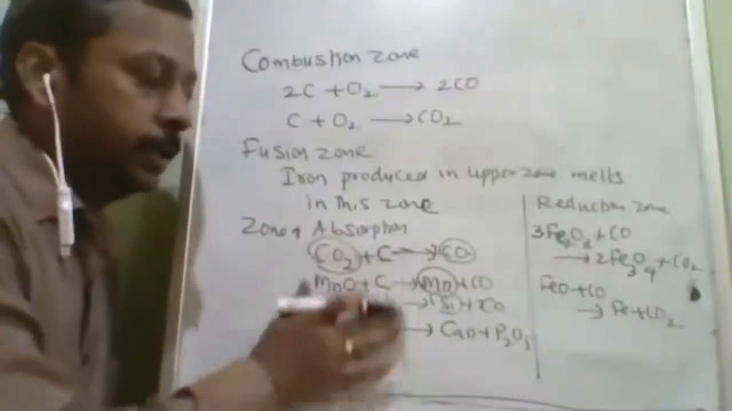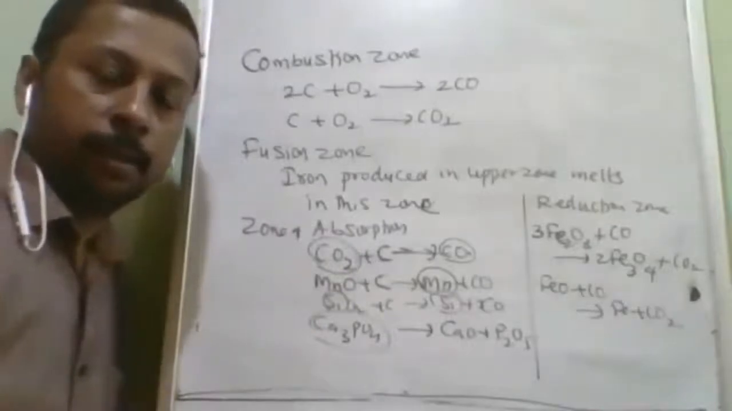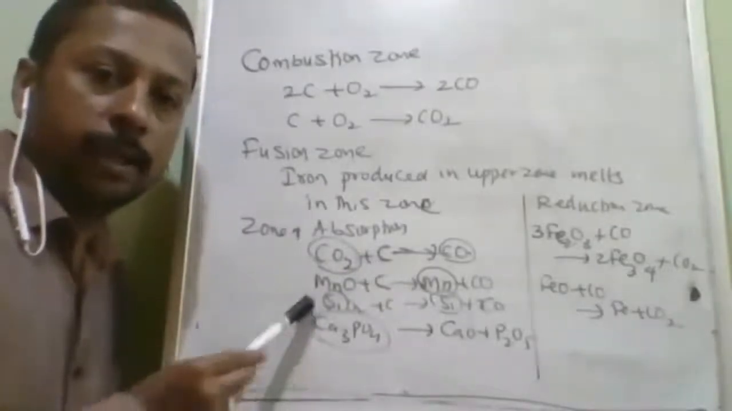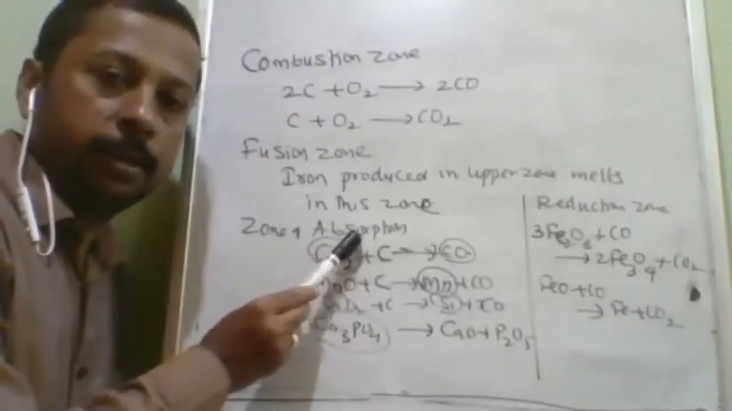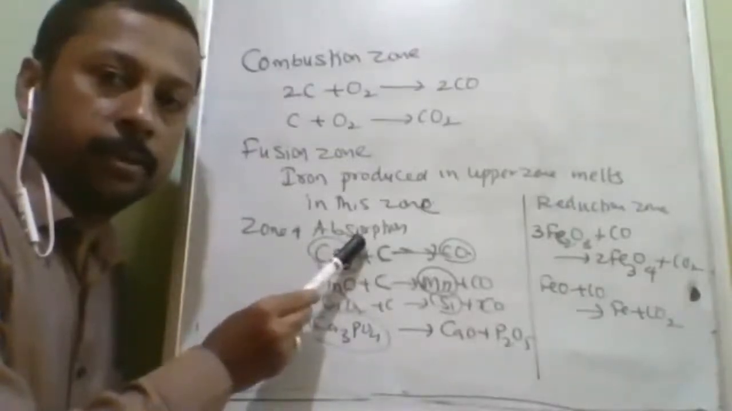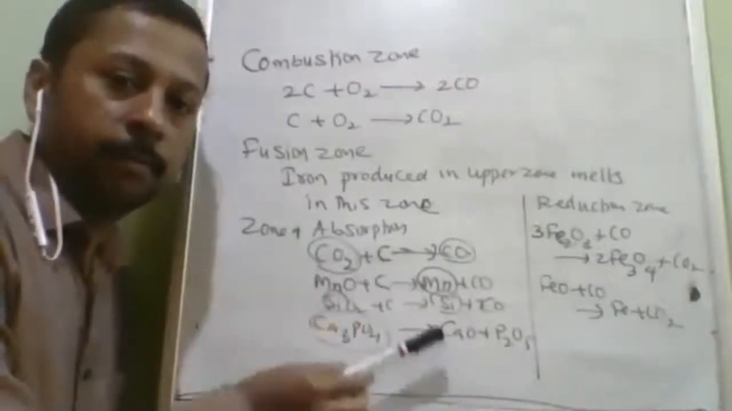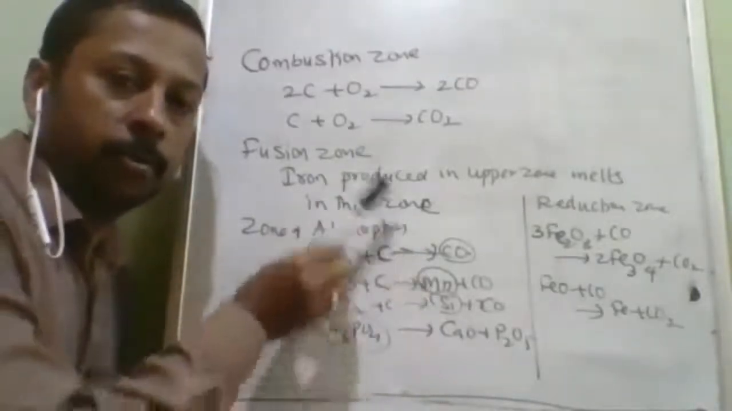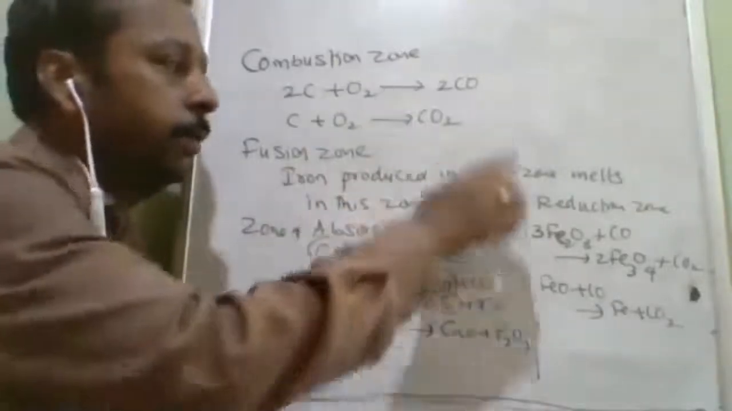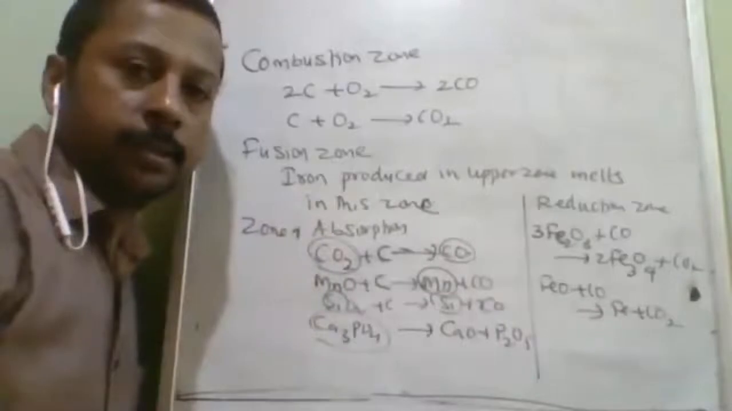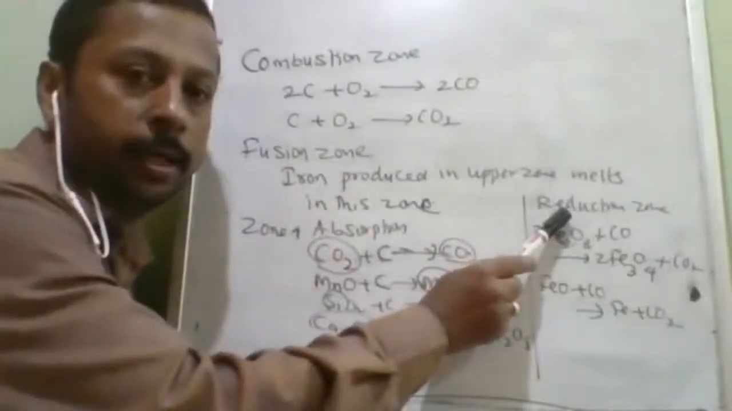All these reactions are endothermic reactions. Endothermic reactions will absorb the heat and reduce the temperature. This is the zone which is responsible for decreasing the temperature from bottom to top. Okay. Next, the entire purpose of this blast furnace is this zone, the reduction zone.